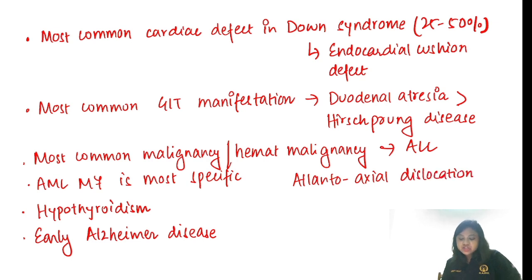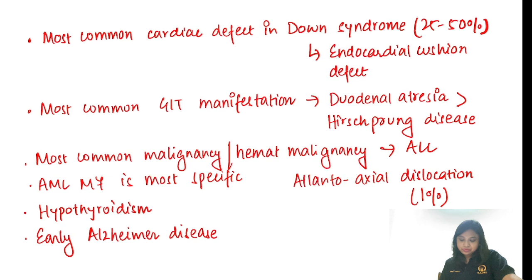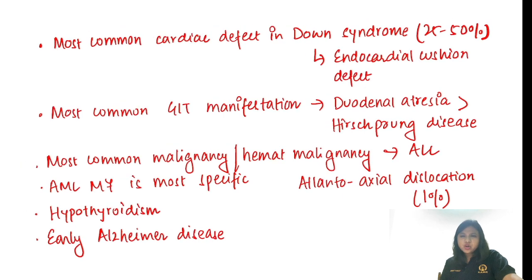So what percentage of Down babies can have atlantoaxial dislocation? The answer will be 1%. So 1% of Down babies can have atlantoaxial dislocation. Okay. Along with spinal cord compression, there can be hearing loss as well.